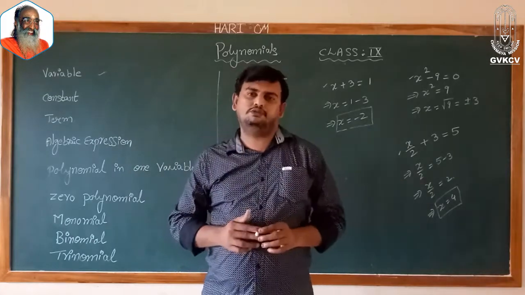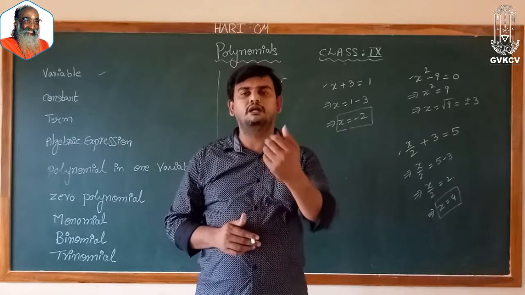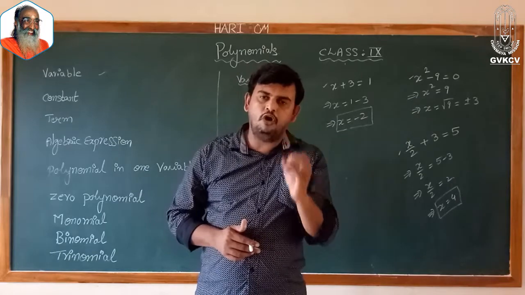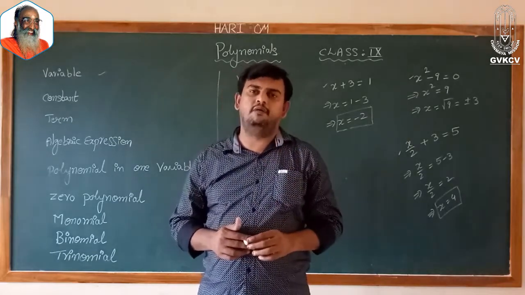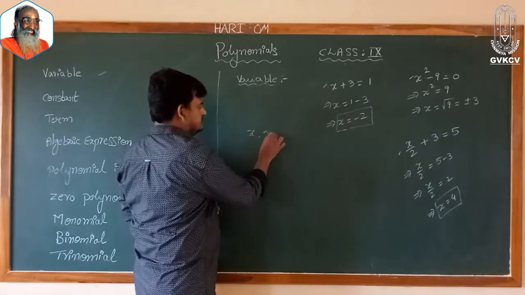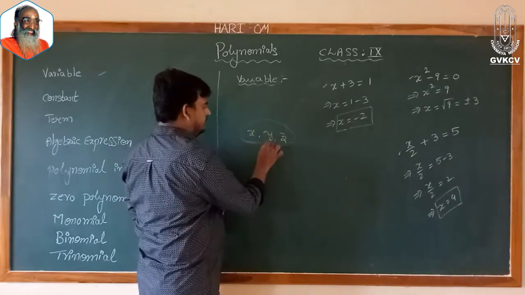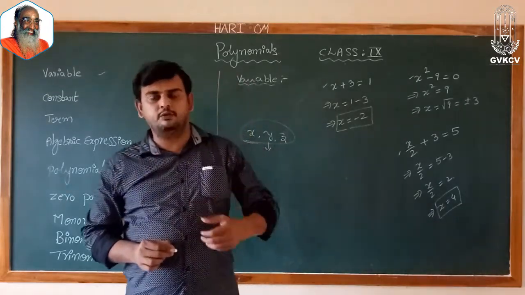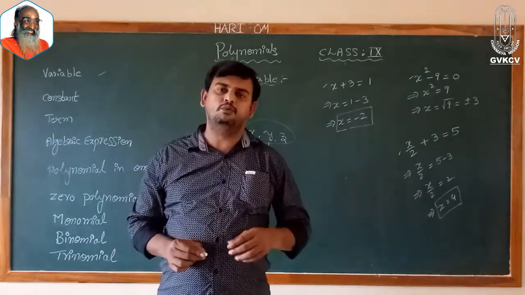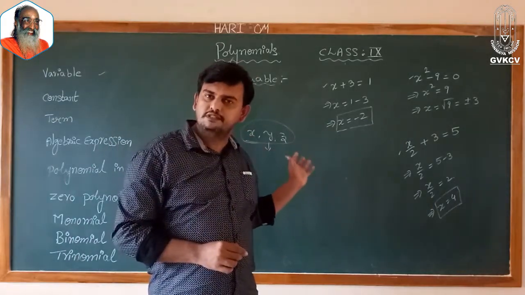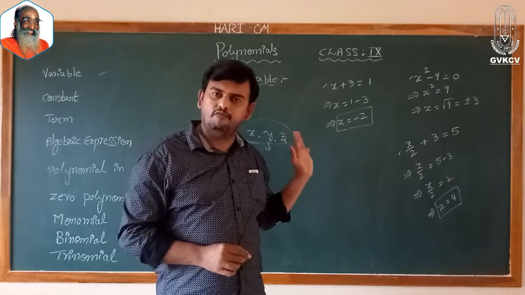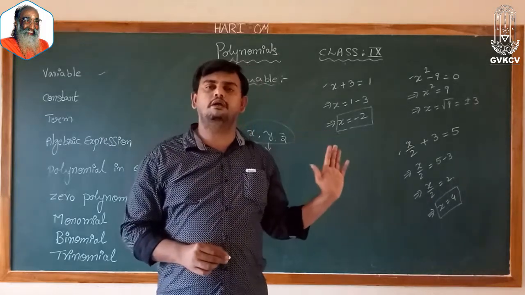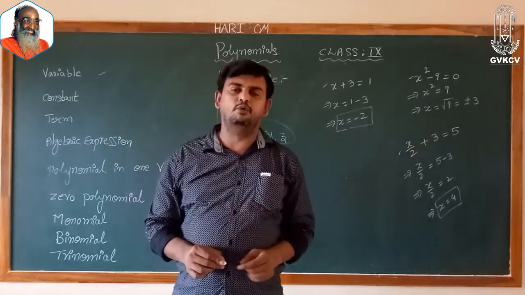We don't have fixed values. They are nothing but called variables. Usually, the variables always will represent lowercase alphabet, like small x, small y, small z. With these lowercase alphabet, we represent the variables. For these values, we don't have a fixed value. These are nothing but called variables, where we don't have a fixed value, we don't have a fixed quantity. That is nothing but called variable.